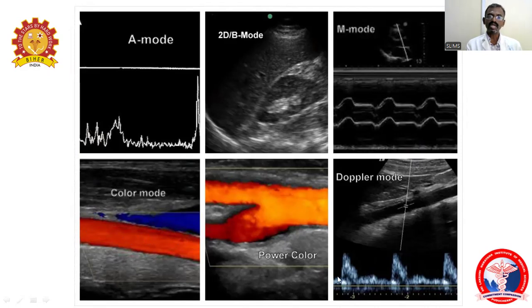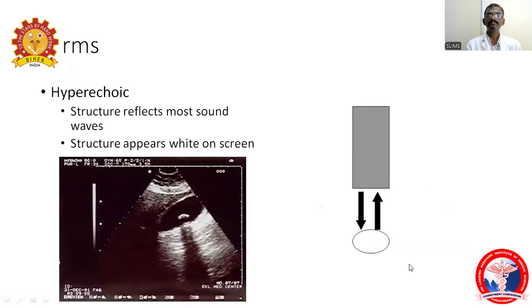In the flow, we do a pulse wave from the sampling of a particular area, so that the peak systolic will be matched like a mode. So we can make a pulse wave Doppler. That is called Doppler mode. Here we have the pulse wave Doppler, color flow Doppler, and then color flow mapping. So all together is the triplex mode of the Doppler method.